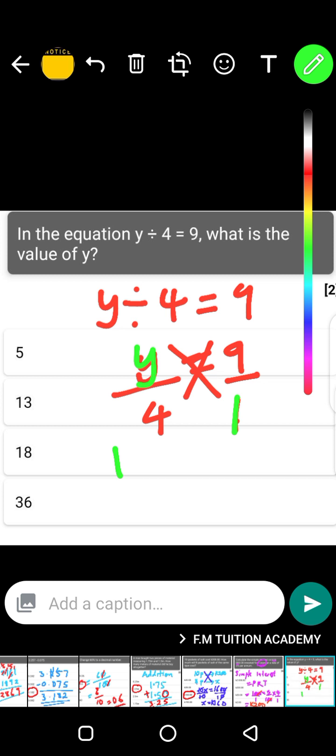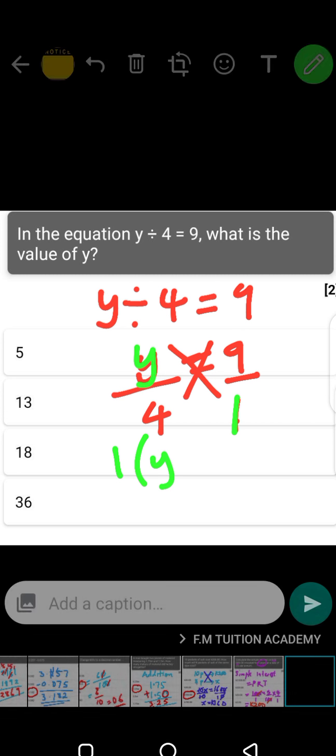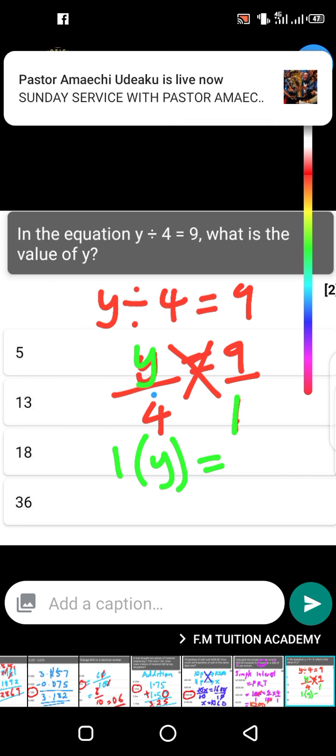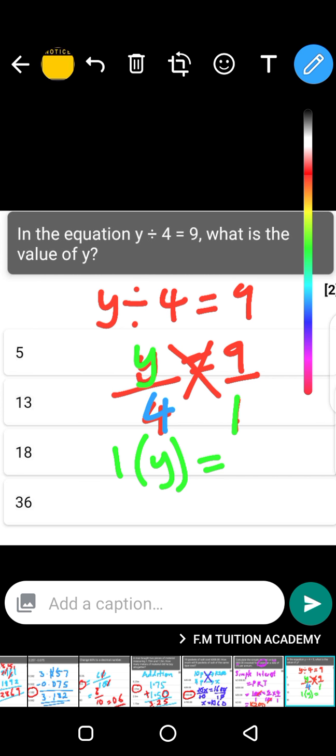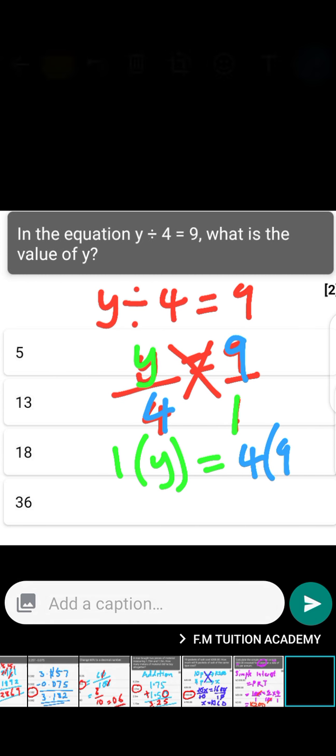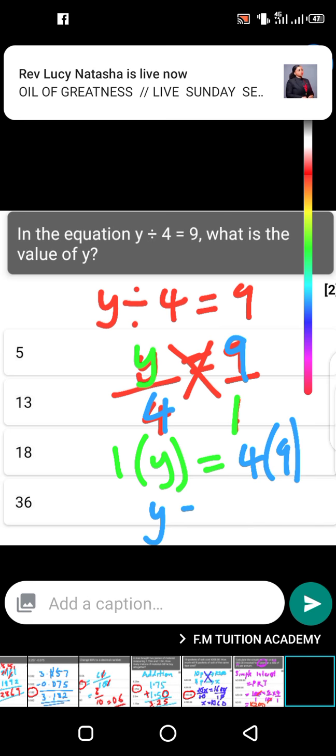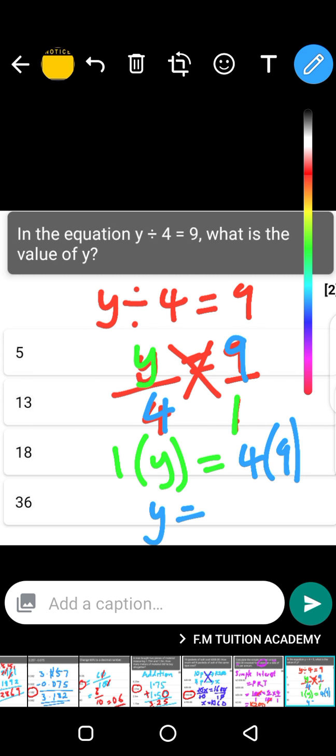So it means y, open bracket, means times, is equal to, again, this 4 down multiplies with the 9 this side. So it means 4, open bracket, times 9. Bracket means times. So 1 times y is y, is equal to 4 times 9, which is 36. So our answer is actually 36 here.